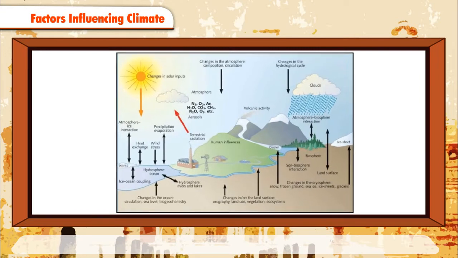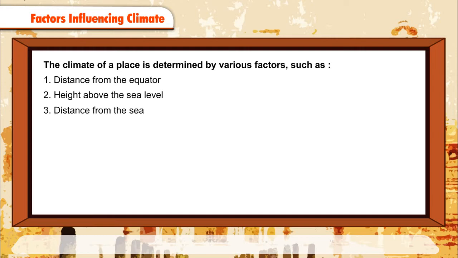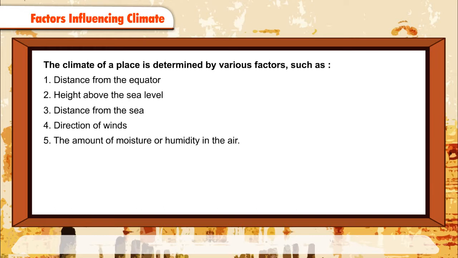Factors influencing climate. The climate of a place is determined by various factors, such as: 1. Distance from the equator. 2. Height above the sea level. 3. Distance from the sea. 4. Direction of winds. 5. The amount of moisture or humidity in the air.